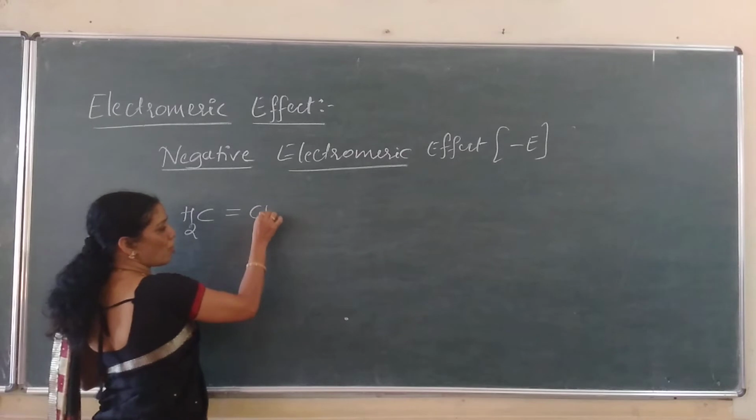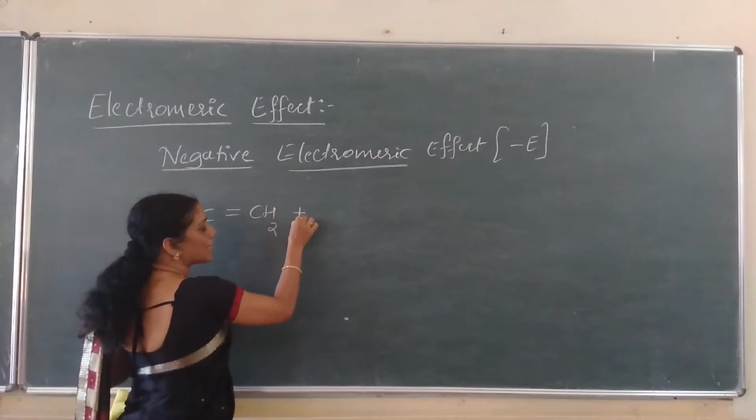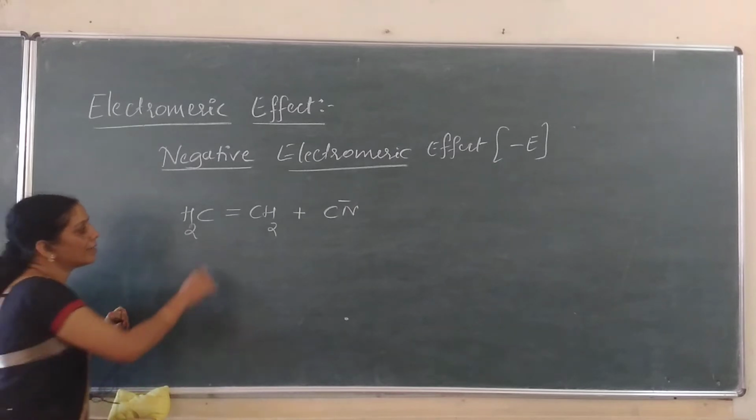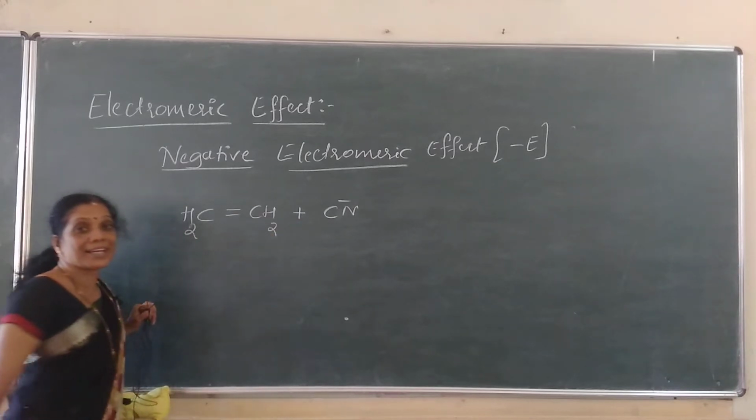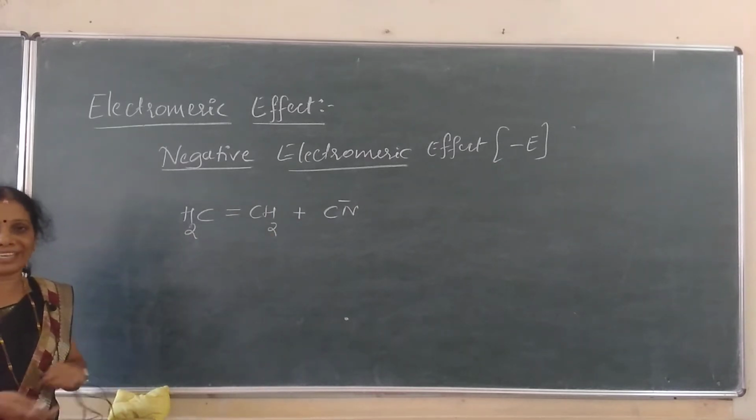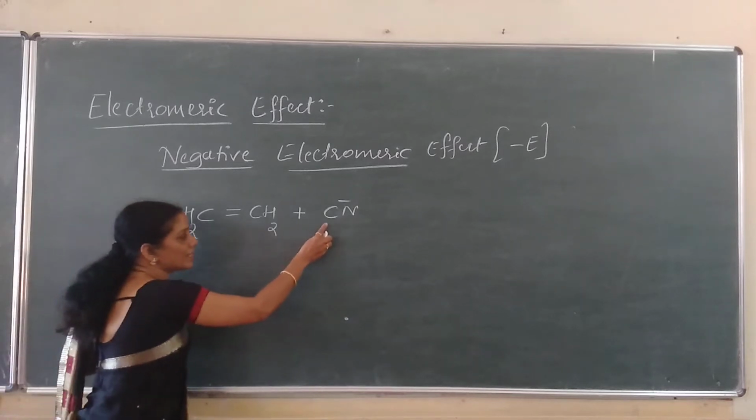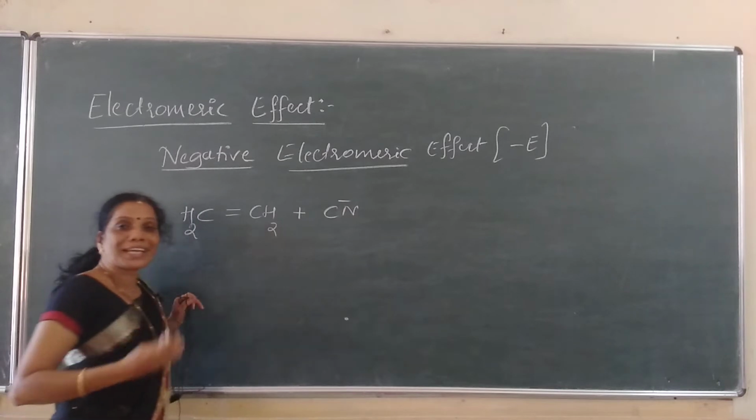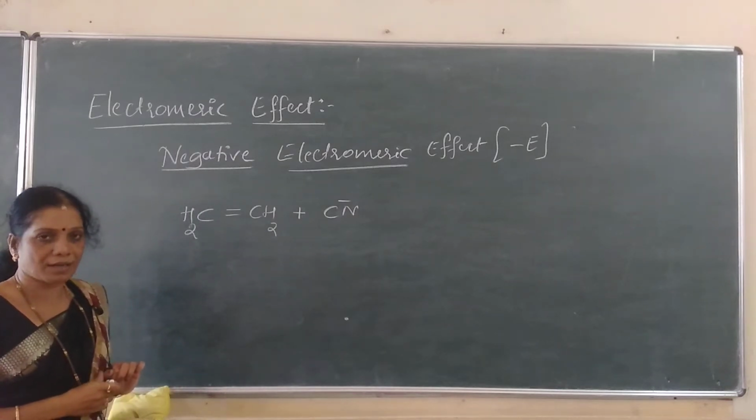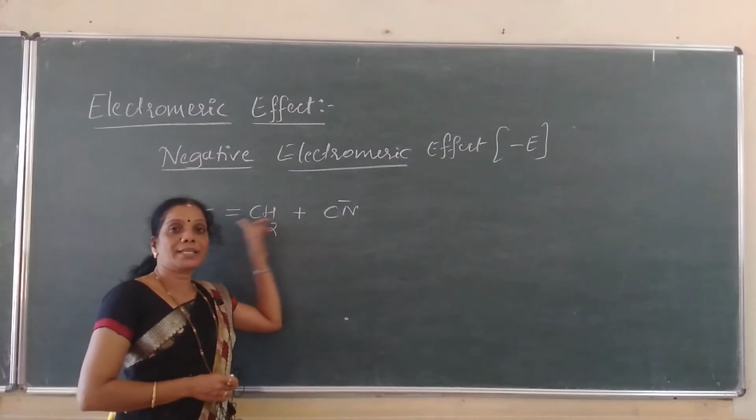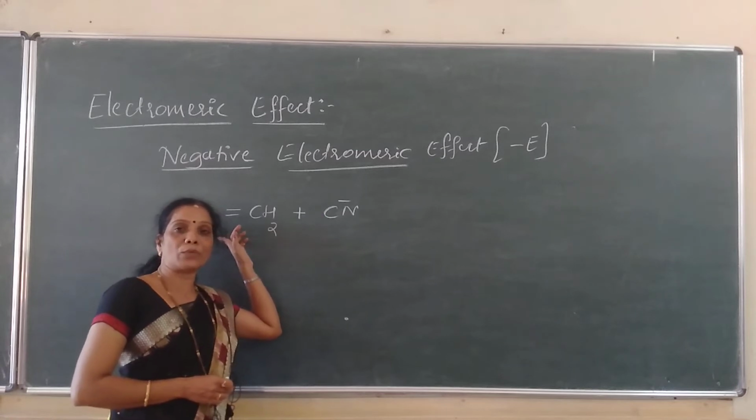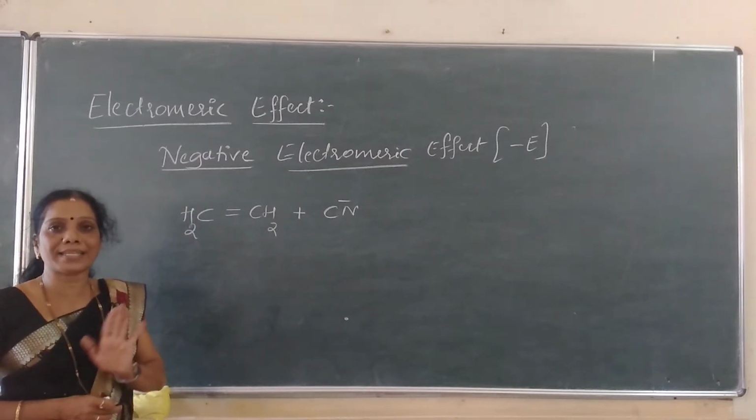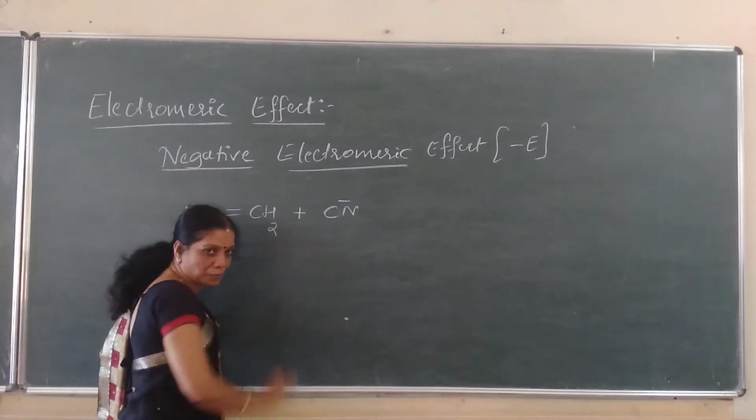CH2 double bond CH2, attacked by the nucleophile CN minus. See here, I have written the nucleophile. Cyanide I have written. Any of the nucleophile we can consider. What happens here? Non-polar molecule. This is the ion. Ion cannot attack the non-polar center. In order to attack, this molecule also has to contain what? The positive and the negative center. There should be some polarity. Otherwise, the attack doesn't take place.